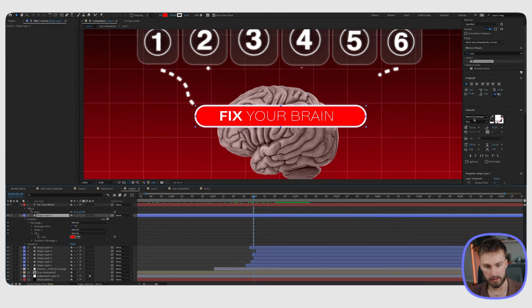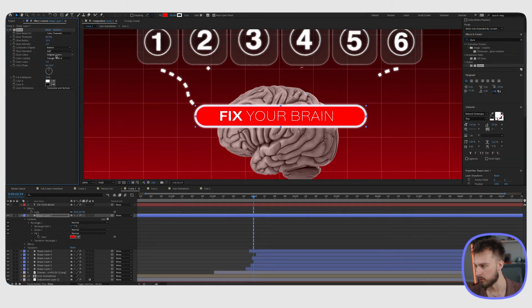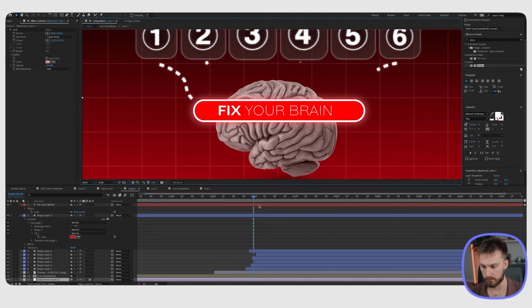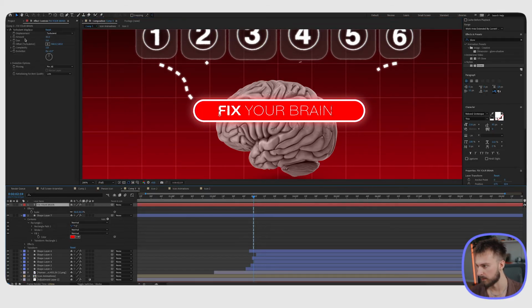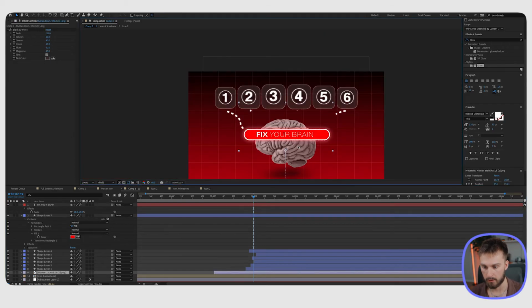For the background, we need to add that glow effect onto it. So I'm just going to look up glow in the effects and presets window, Stylize, Glow, throw that onto the background. So we're going to keep the intensity at 10, the radius to 44. Looks pretty good. And we could also throw that same turbulent displace effect onto the background here. And that looks pretty good.